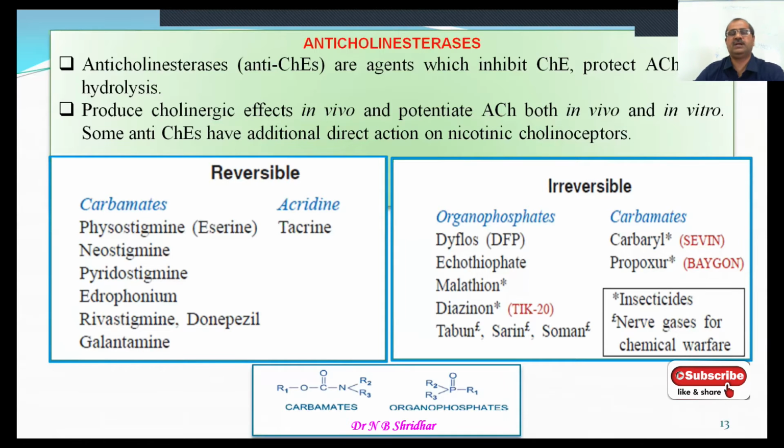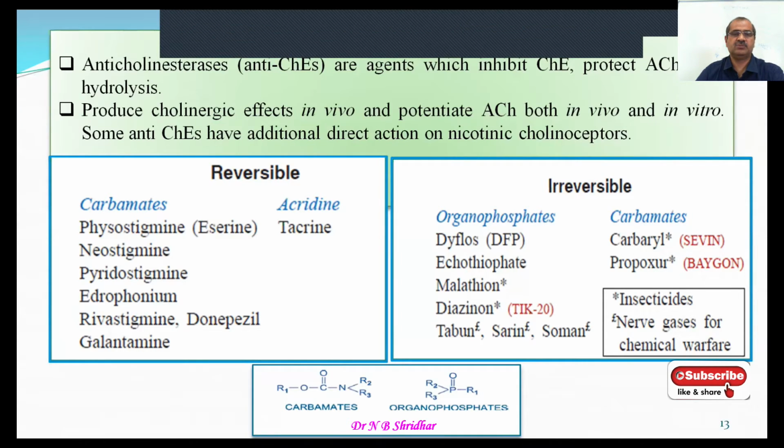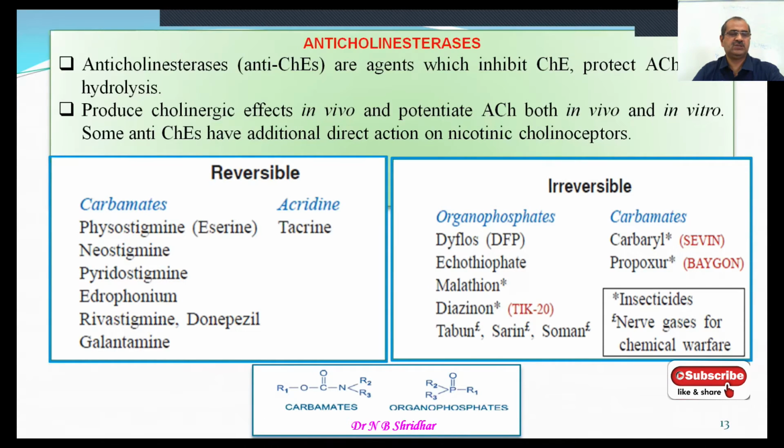And there are ecothiopate, malathion or diazinon, a famous TIK20, and tabun, sarin and soman, which are the nerve gases, especially used in the Second World War. Malathion, DFP and ecothiopate are all insecticides. Carbaryl and propoxur are carbamates, as are baygon and sevin, and these are all insecticides.